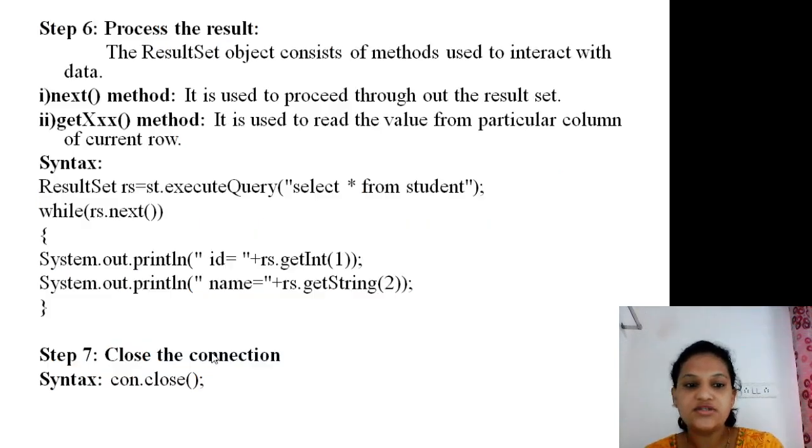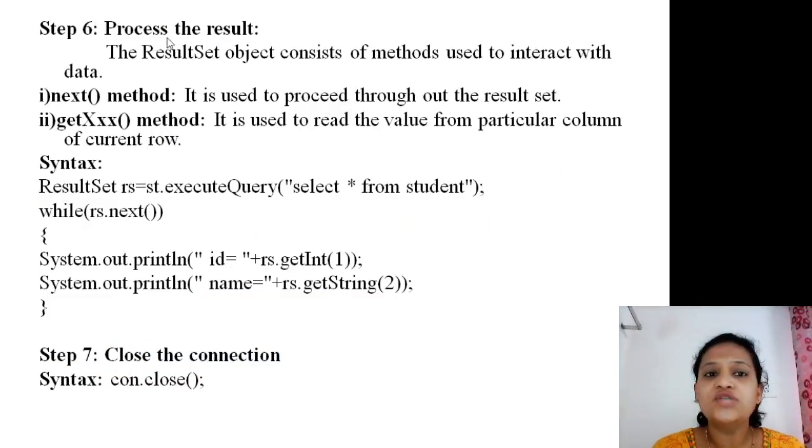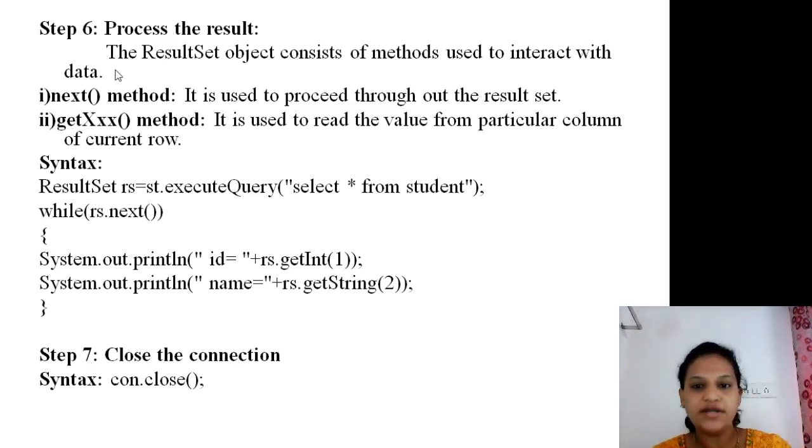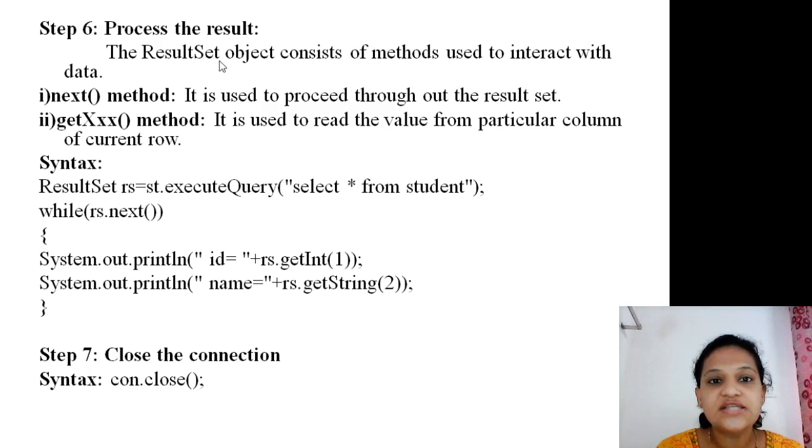Next, move towards step number 6. Then how the process will be performed on the database server. Step number 6 and step number 7 are most important. We have now already retrieved all the data and stored it into which interface? The result set interface. That is, it's stored into the result set object.